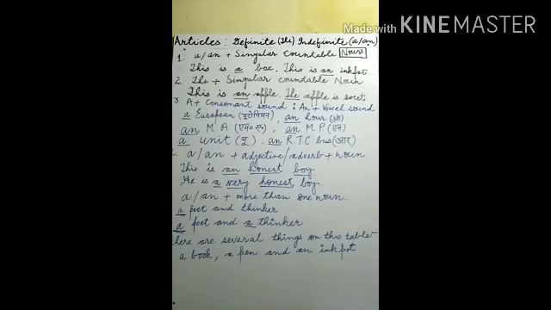What is consonant sound? K, Kh, G, Gh, Ng, Ch, Chh, J, Jh, Ny, T, Th, D, Dh, N, P, F, B, Bh, M, Y, R, L, V, Sh, S, H, and so on. All these come in the category of consonant sound. And what is vowel sound?